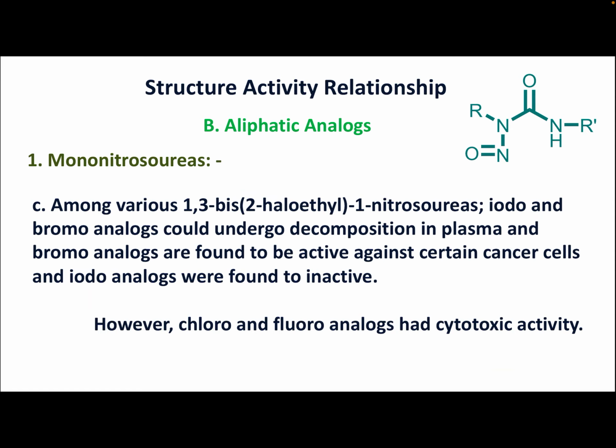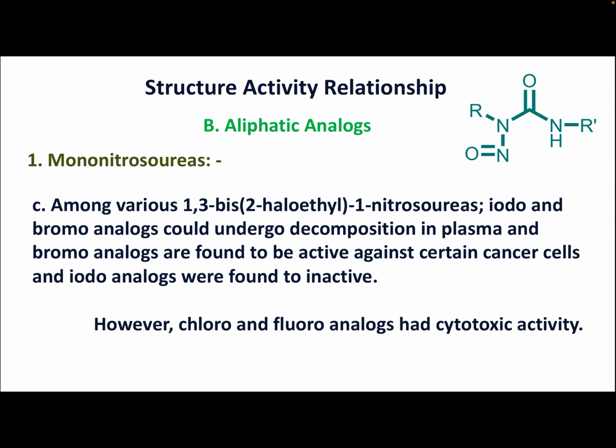Among various 1,3-bis 2-haloethyl 1-nitrosoureas, where at position number 1 and 3, or simply at this R and R1 position, if there is haloethyl substitution, of those substitutions, iodo and bromo analogues can undergo decomposition in plasma, and bromo analogues are found to be active against certain cancer cells.